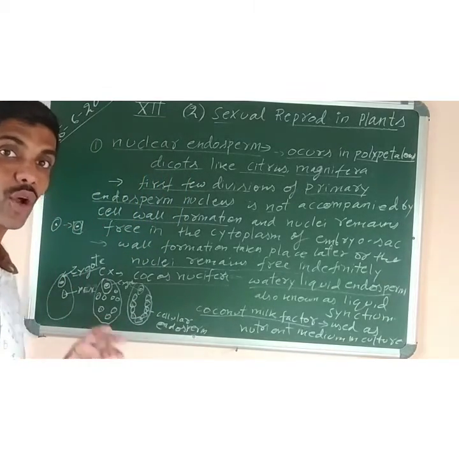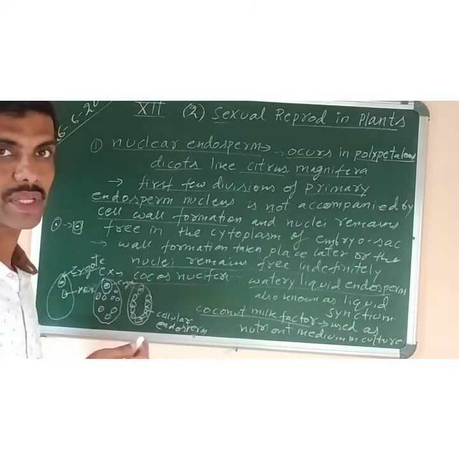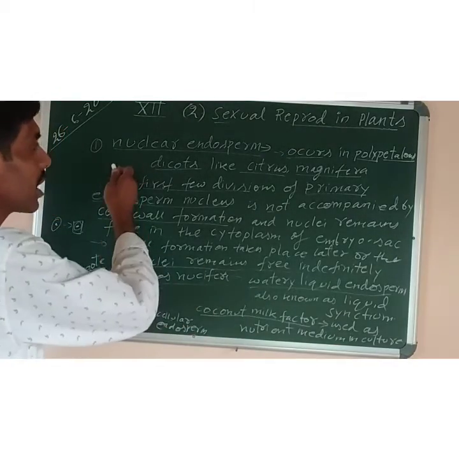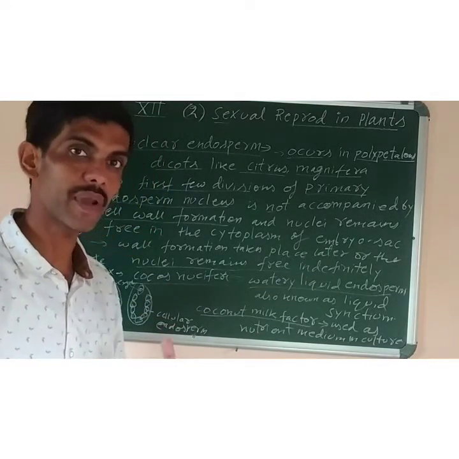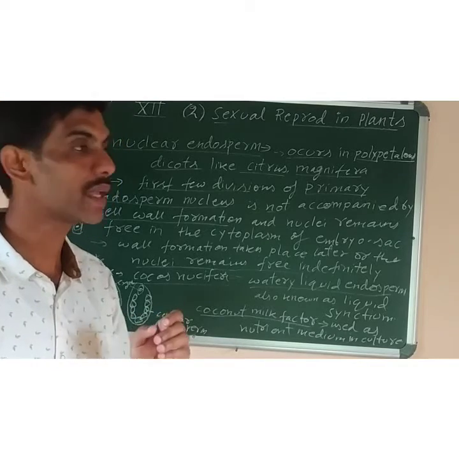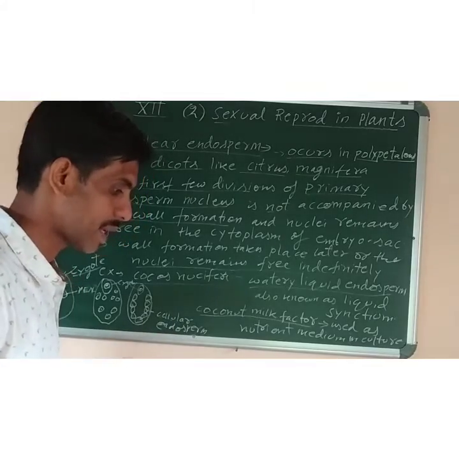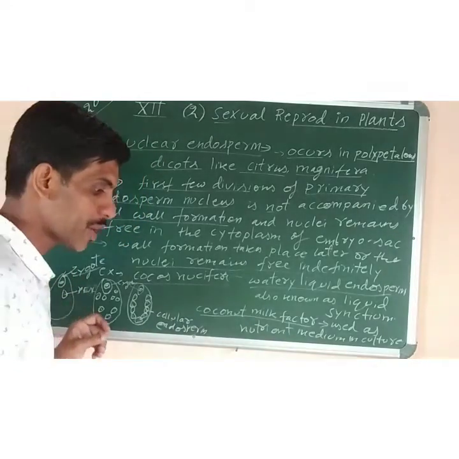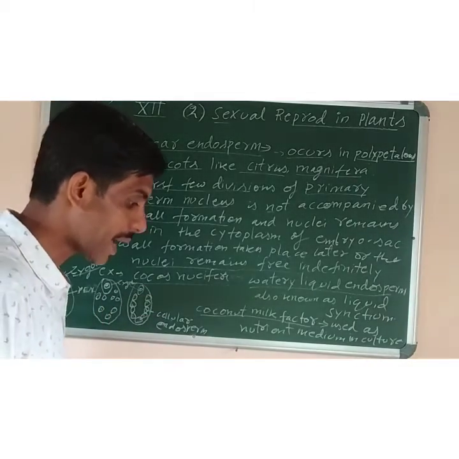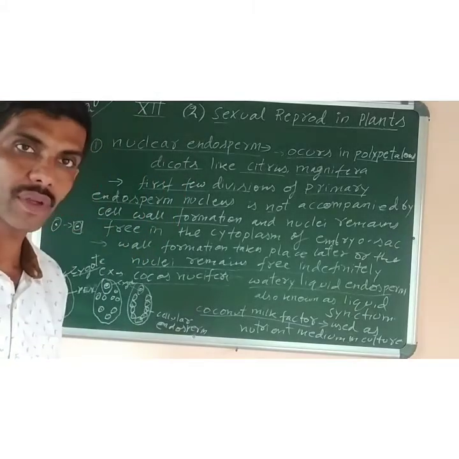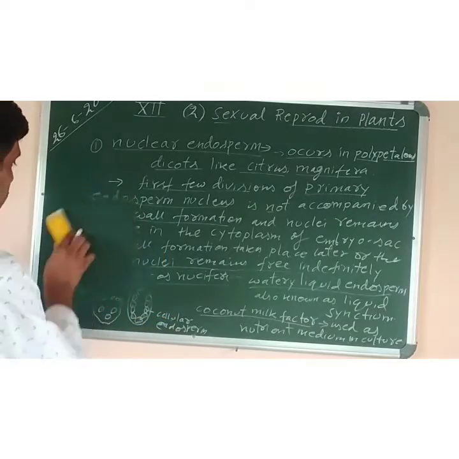Now the next one is helobial, the third one. Helobial endosperm formation is intermediate, meaning it is found in between the nuclear and cellular types of endosperm development, and it is found in the order Helobiae. Helobiae is the name of the order of plants. An example of that plant is Asphodelus. The first division of the primary endosperm nucleus is followed by the formation of a transverse wall, and this divides the embryo sac into two parts. You can see the diagram of the next one which I will draw, the helobial endosperm.